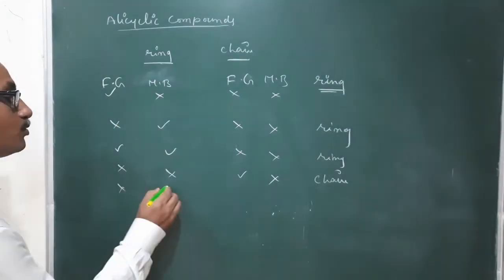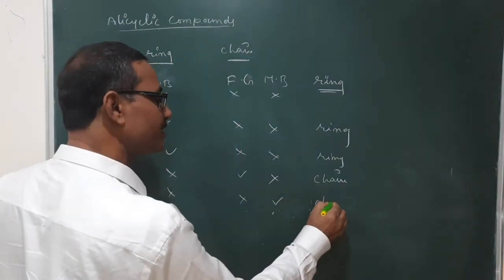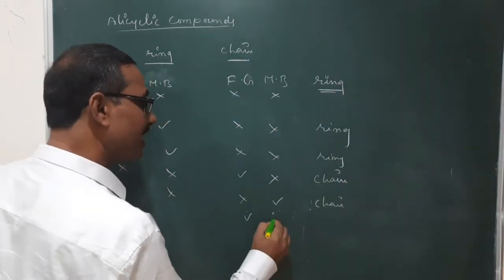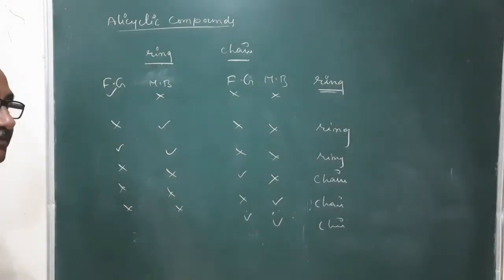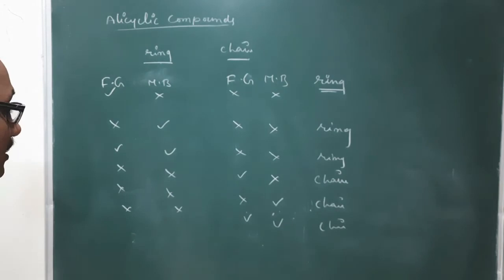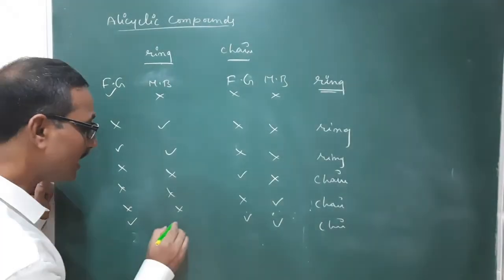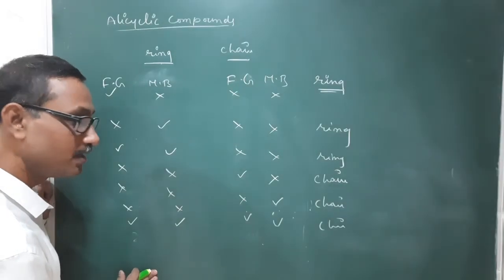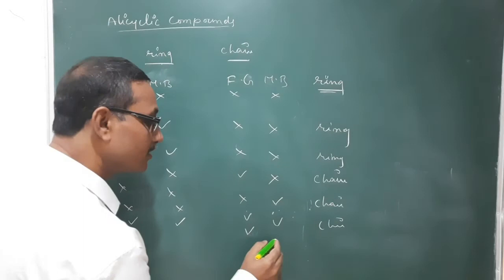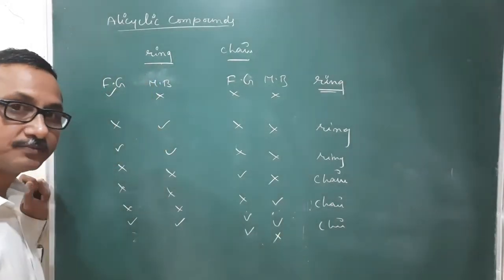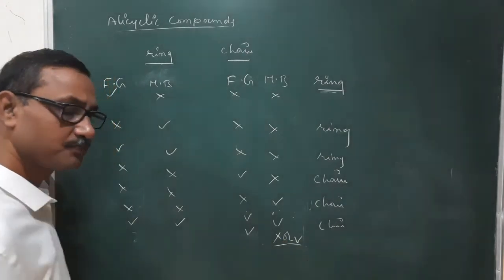Next, it is not there, and it is having some multiple bond. Now also chain. The name of the compound is derived from chain. Now it is having a functional group. It is having a multiple bond. It is also having a functional group, not having a multiple bond, or may not this case.